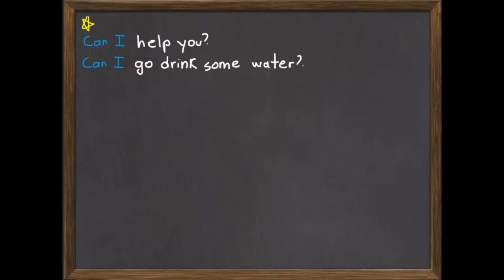Let's look at some examples. Can I help you is an offer. Can I go drink some water is asking for permission. You can also use could I or may I in either of those two situations, making an offer or asking for permission.